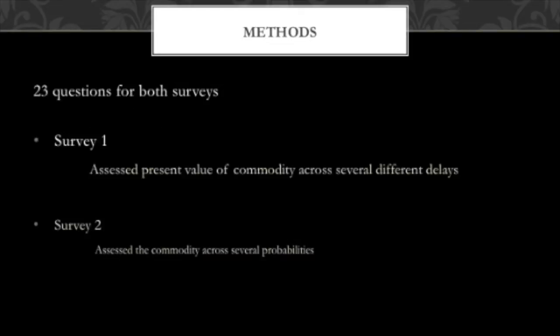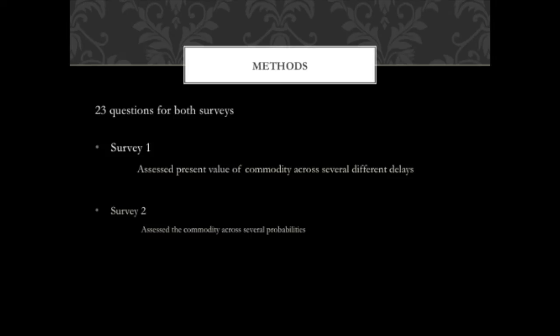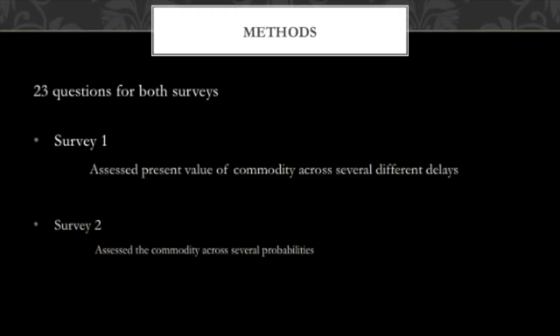Before conducting the survey, both groups performed the Fagerstrom tolerance questionnaire to determine if the participants were eligible for the current study. Once scores were calculated, the discounting surveys were given to both the at-risk population and control group on temporal delay. Both surveys only consisted of 23 questions. The first survey assessed present value of commodity across several different delays. For example, would you rather receive $5 now or $10 in 10 hours?